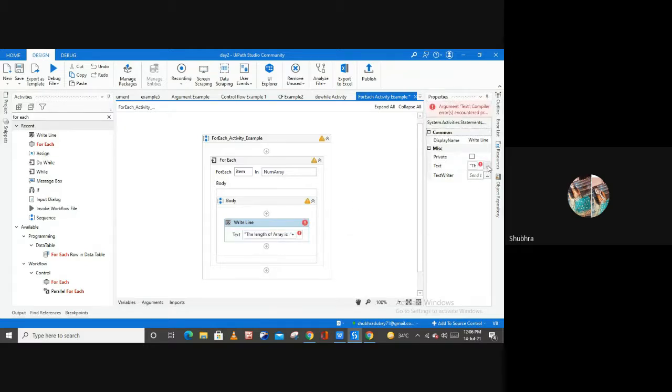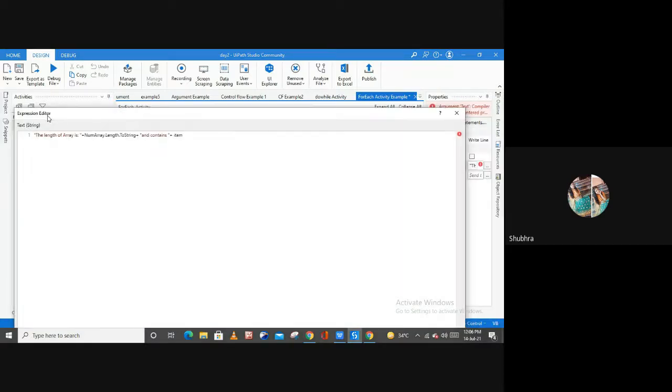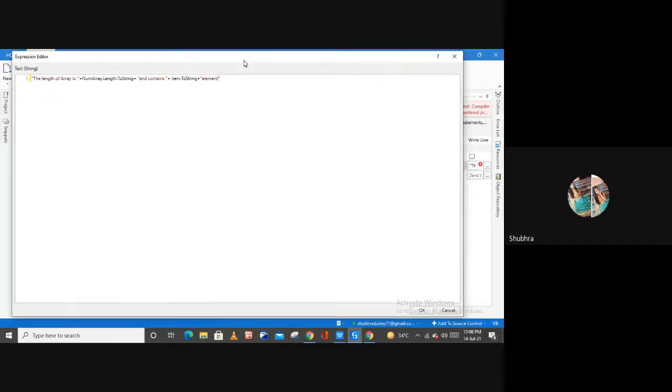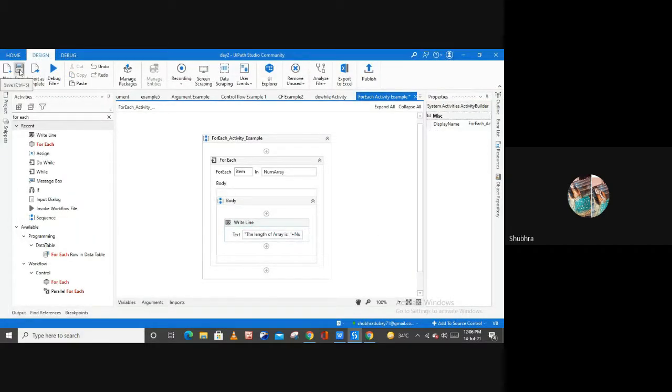Now let me convert the item also into a string, and a plus sign again, element. And now let me hit OK from here. Save your process and run your file.